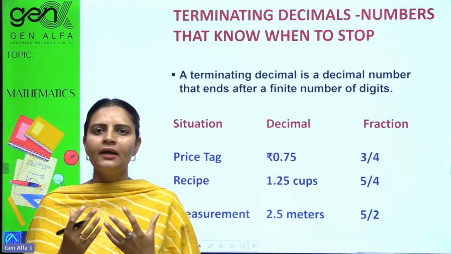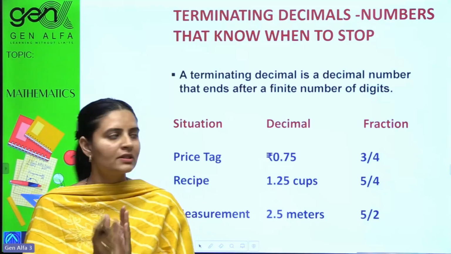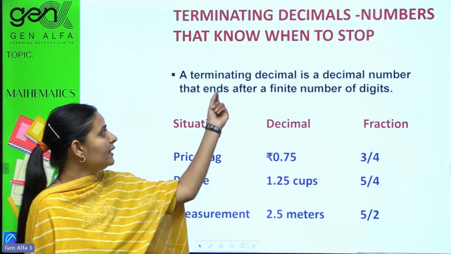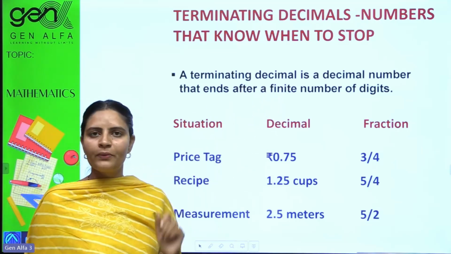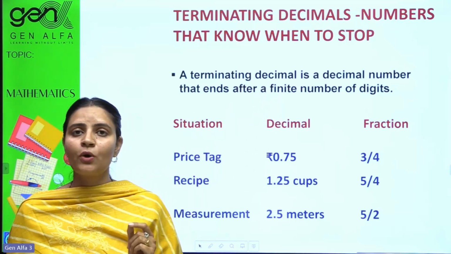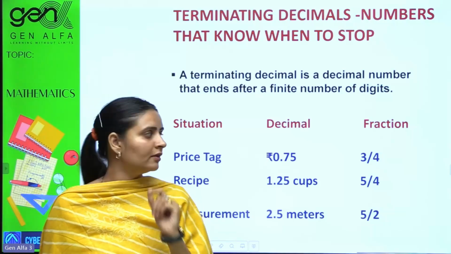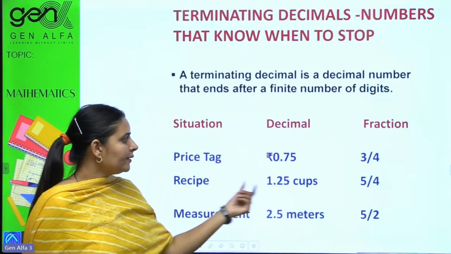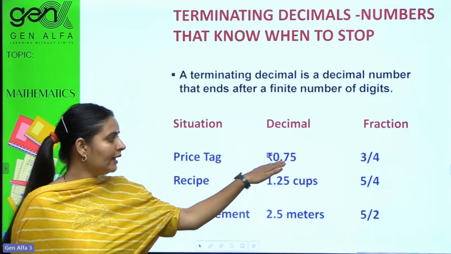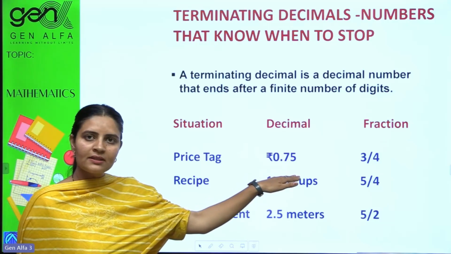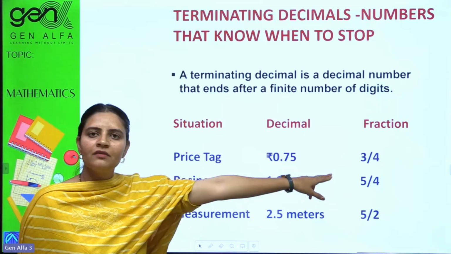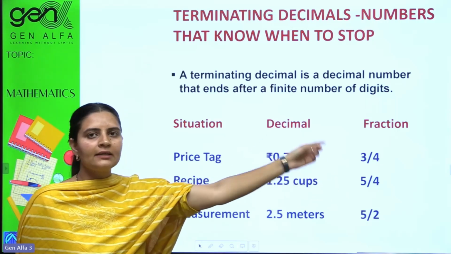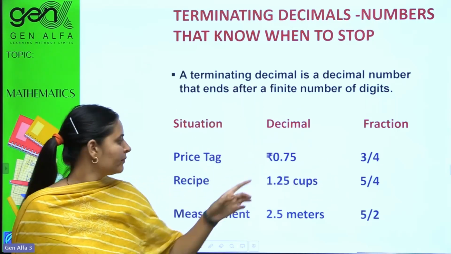It should end after a finite number of digits. Yes, a terminating decimal is a decimal number that knows where to stop. For price tag decimals, I'm taking it, it is getting ended after 2 digits, isn't it? So it could be converted into a fractional form that leads to a further rational form.